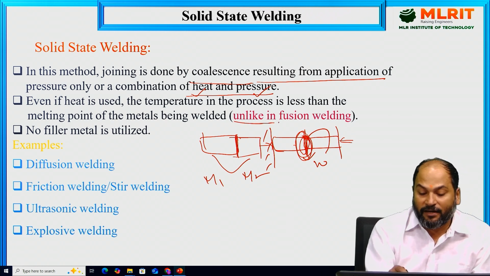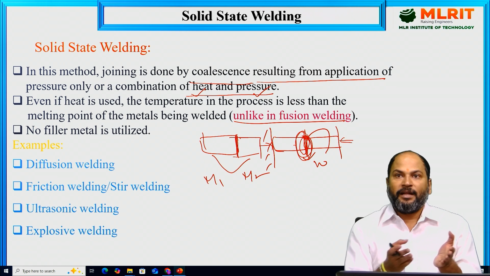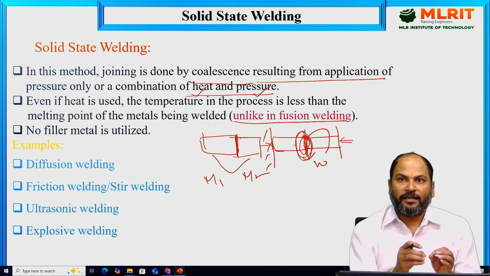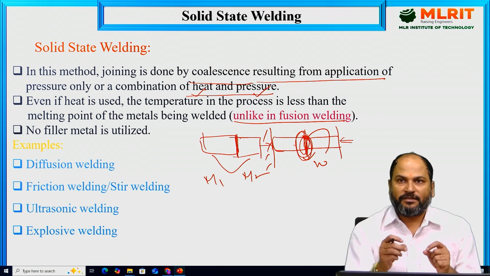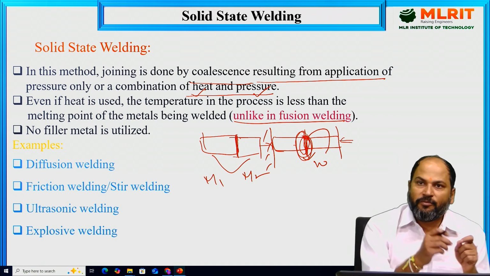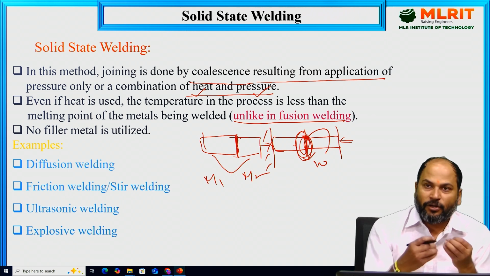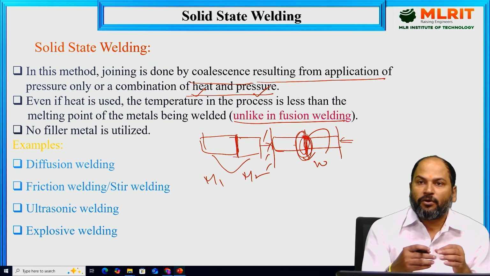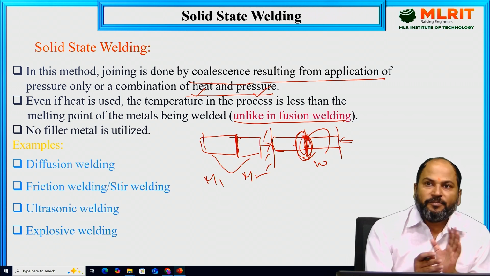welded, unlike fusion welding. As we have seen in fusion welding, what will happen? The heat that we are providing for welding will melt the material wherever the part or the section that we are going to weld together. So it will be melted over there, just like in fusion welding. But here, what will happen? Although we are providing the heat through different sources, the heat will not be sufficient to melt the material. It will always be in solid state.